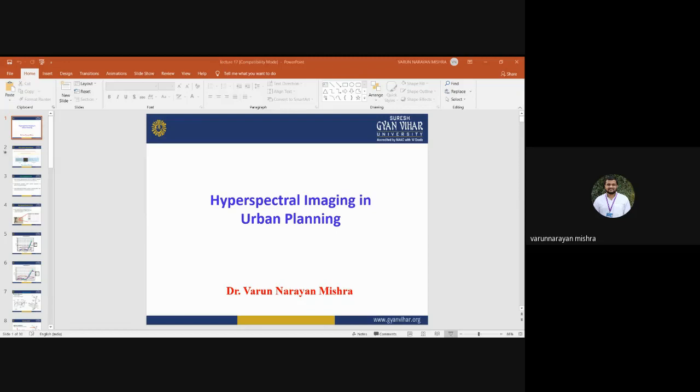Hyperspectral can provide information which cannot be recognized by human eyes, because our eyes are only sensitive to the visible portion of the electromagnetic spectrum. We cannot detect infrared, ultraviolet, or gamma rays. Hyperspectral remote sensing provides much more detailed information about the characteristics and composition of different earth surface features. Now, why do we use hyperspectral remote sensing, and how is it different from multispectral?